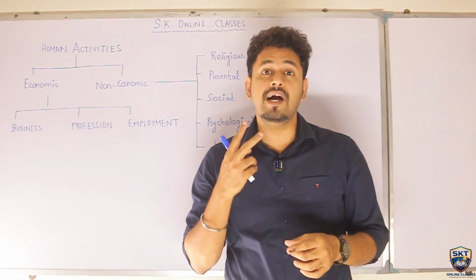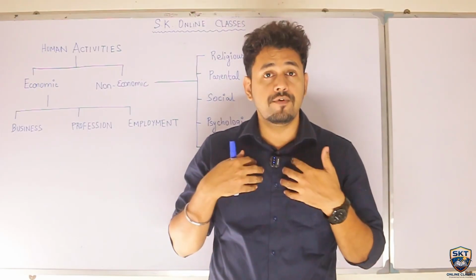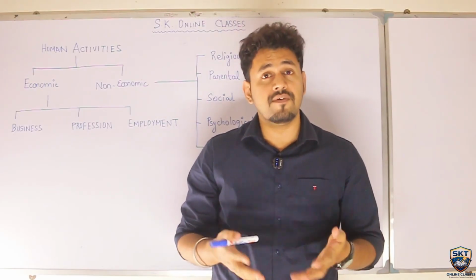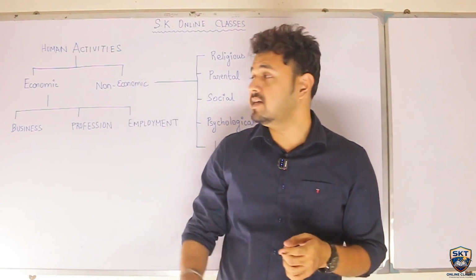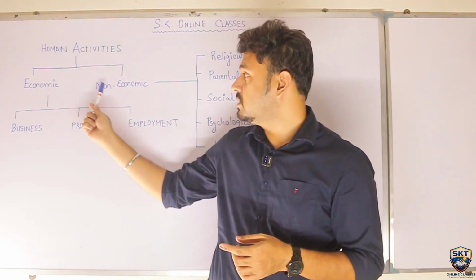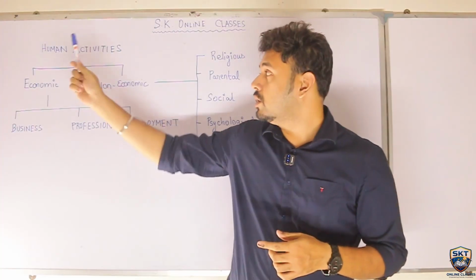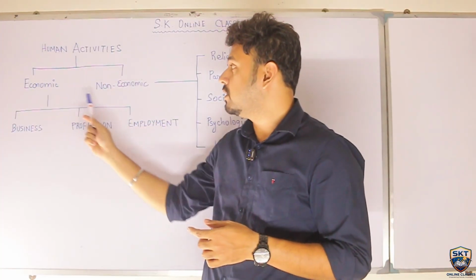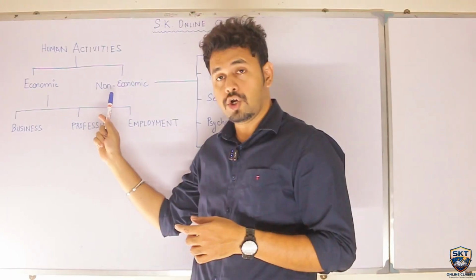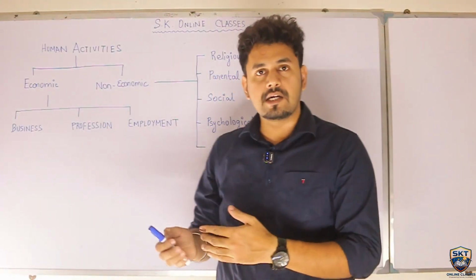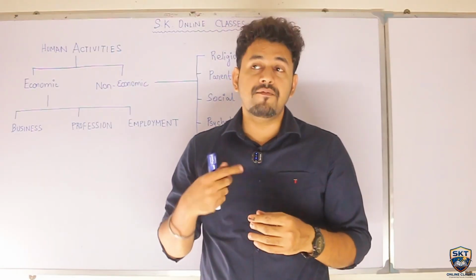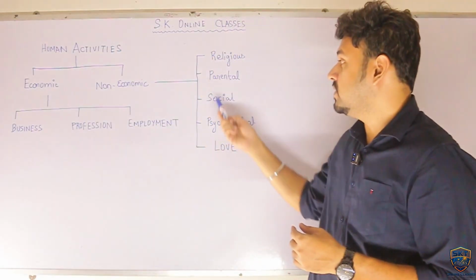This means that we have two types of activity which a human does in order to survive. Those human activities can be classified as economic activities and non-economic activities. You see, human activities are divided into economic and non-economic activities. Now, non-economic activities are those activities which are performed out of these 5 reasons.